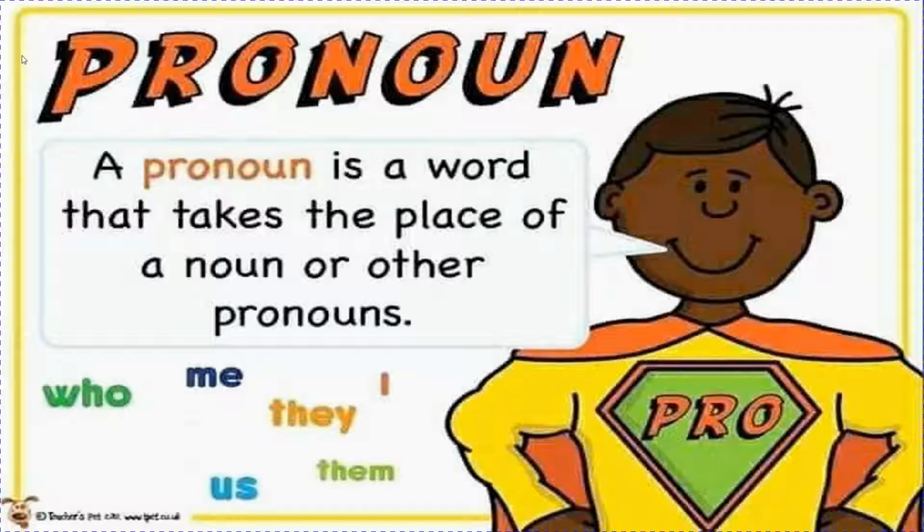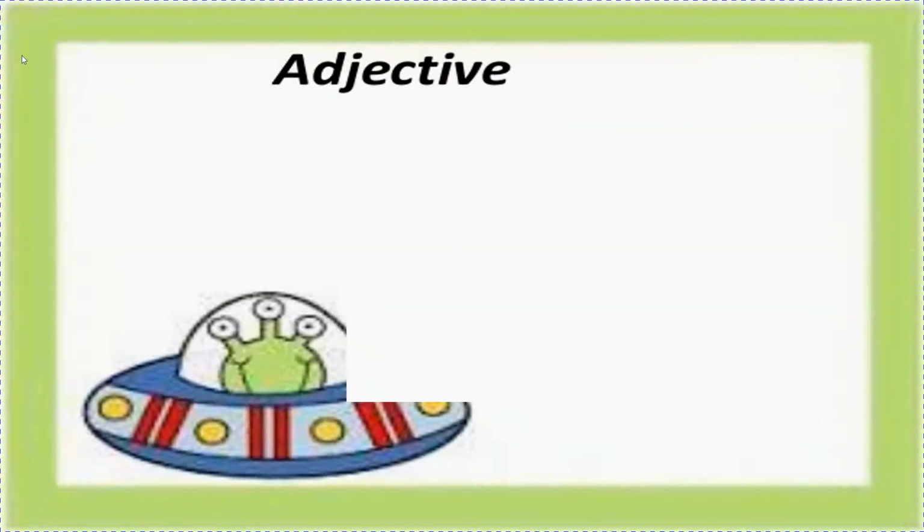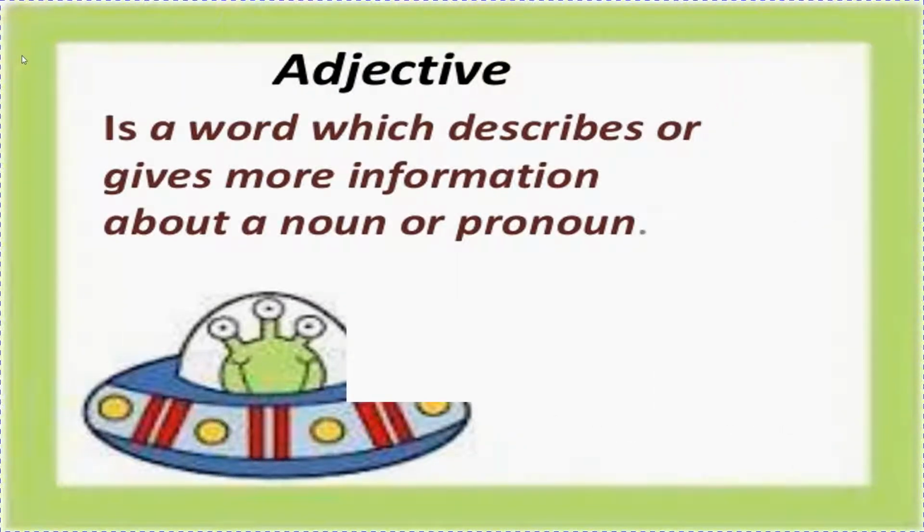Like I'm saying Ria and Sia are sisters. So we can say they are sisters. So they is used in place of Ria and Sia. So they will be a pronoun. Third one is adjective, children. Adjective is a word which describes or gives more information about a noun or pronoun. Or in short, you can say adjective is a describing word. And what does it describe? It describes a noun or a pronoun.